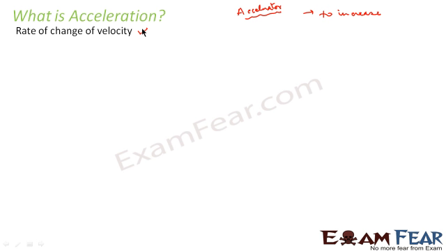Now basically acceleration has nothing to do with whether an object is moving or not. Acceleration is concerned with how fast this velocity of the object is changing. So the change in velocity is acceleration. So make this point very clear in your mind that acceleration, which is generally denoted by a, is the change in velocity with time, that is dv by dt, or delta v, that is change in velocity with time.